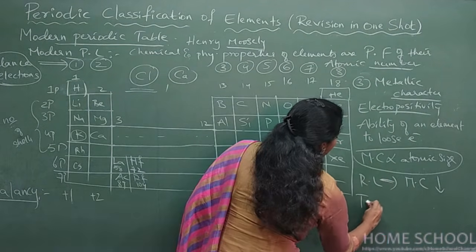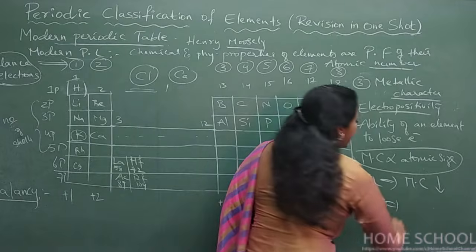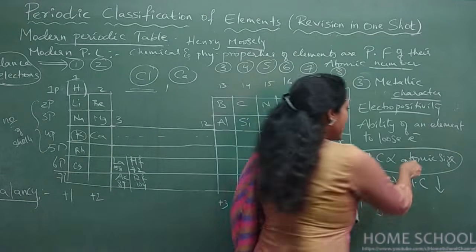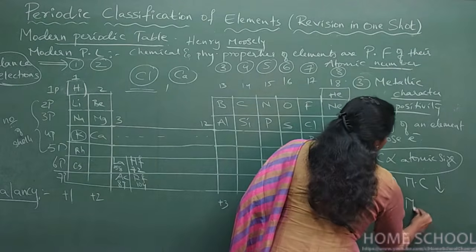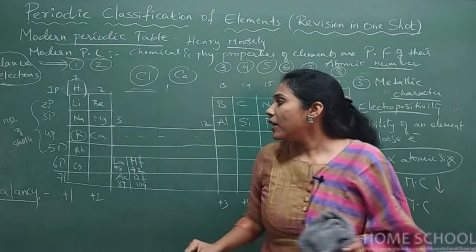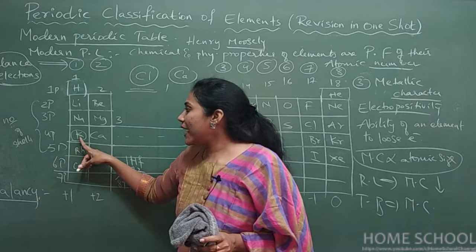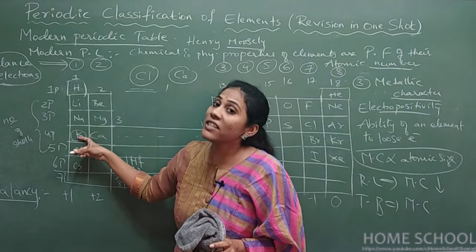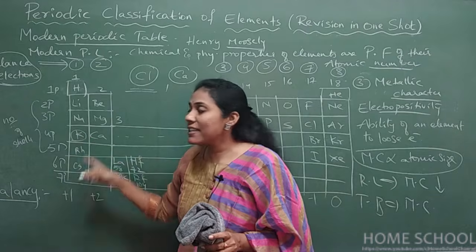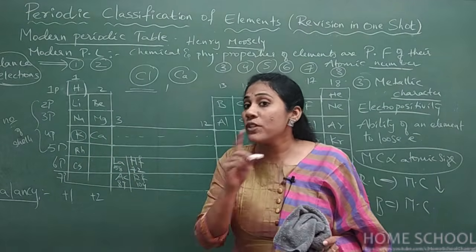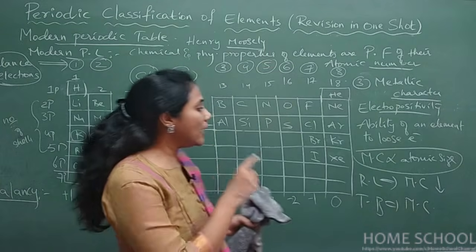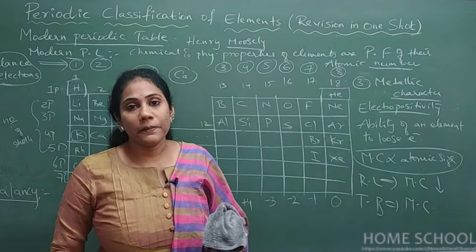What will happen from top to bottom in a periodic table? Top to bottom size increases. If size increases, metallic character also increases. So among sodium and potassium, which is more metallic? Potassium is more metallic because it is larger in size. Potassium has more ability to lose electrons compared to sodium. Okay, so this is all about metallic character.